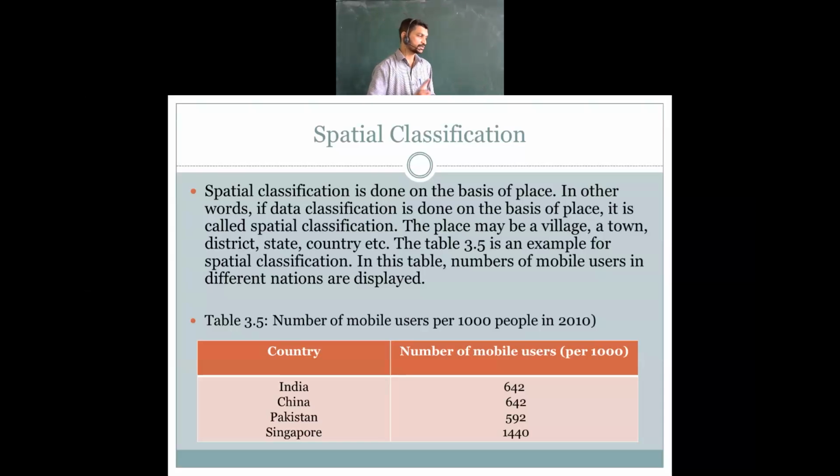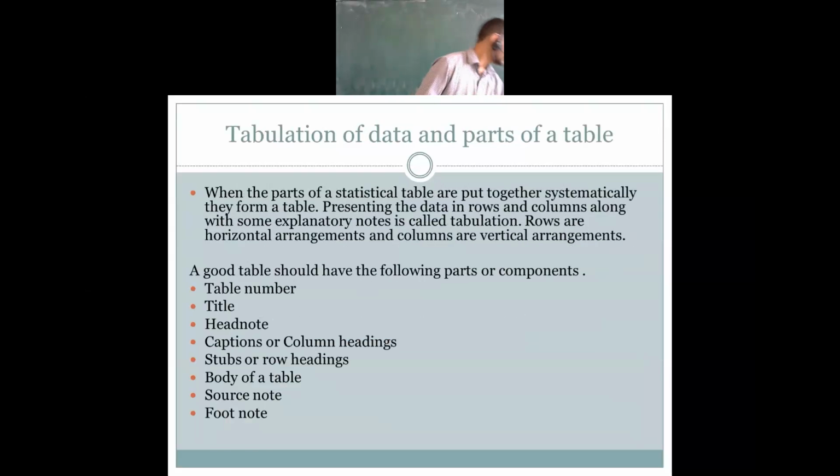India, Pakistan, China, Singapore. The highest mobile users are in Singapore. Next it will be India and China. Then it comes to Pakistan. This data you can go and update, just like you want to. If you want to know the present data, you can go and search on Google. Just check it out: number of mobile users per 1,000 in different countries. If you mention this sentence over there, you will get all the present data. Then let's go for the next one.